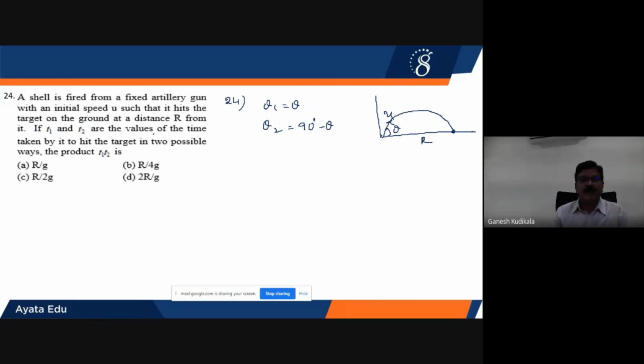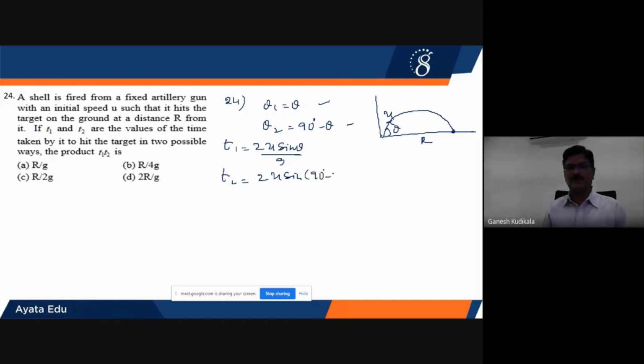Next, T1, T2 are the values of time taken to hit. So T1 for the theta 1 angle of projection and T2 for theta 2. Let us calculate those values. T1 will be equal to 2u sine theta by g, the time of flight. Similarly, T2 will be equal to 2u into sine of 90 minus theta divided by g. On simplifying, sine of 90 minus theta will become cos theta. Therefore, you get 2u cos theta divided by g.